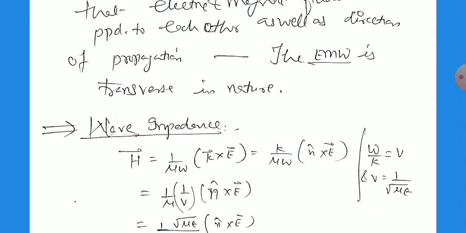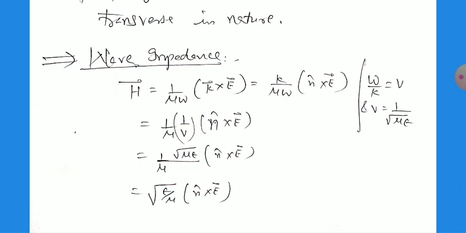Now we want to calculate the wave impedance. H equals 1 by mu omega multiplied by k cross E, as we wrote earlier, and k can be written in terms of n cap multiplied by k. So omega by k equals v, that is the velocity, and v equals root of 1 divided by mu epsilon. So we can write the H vector equals 1 by mu, 1 by v, n cap cross E. Rearranging in terms of v, we can write the root of epsilon by mu multiplied by n cap cross E. This gives the wave impedance of this medium.